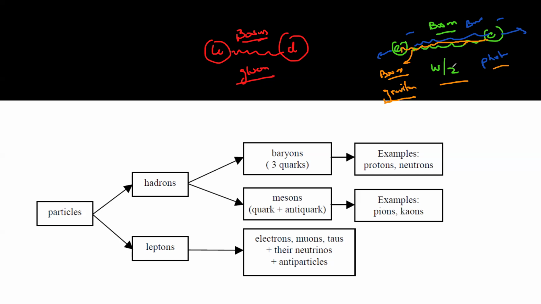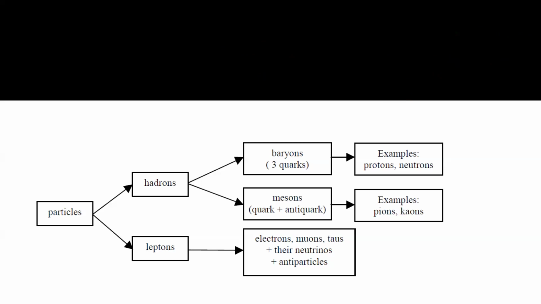But which is the major interaction, which is stronger here, depends on the case that we'll consider. W and Z are the bosons for the weak nuclear force. Gravitons are the bosons for the gravitational force. Photons are the bosons for the electromagnetic force. And gluons are the bosons for the strong nuclear force. So interaction of particles is by exchanging a particle which we call a boson. Bosons are not categorized here because bosons are the field particles.